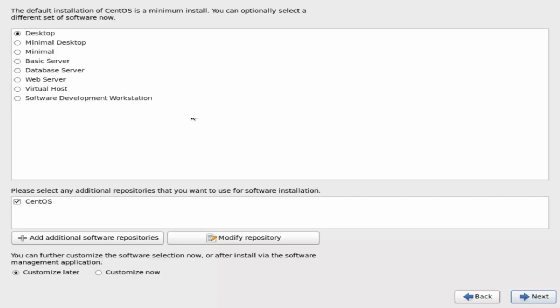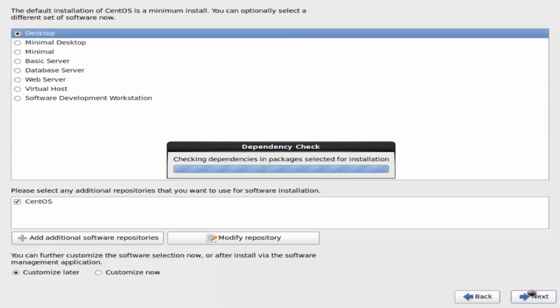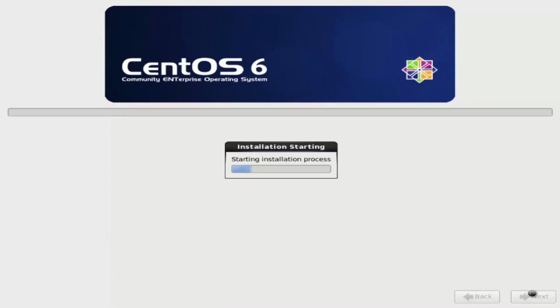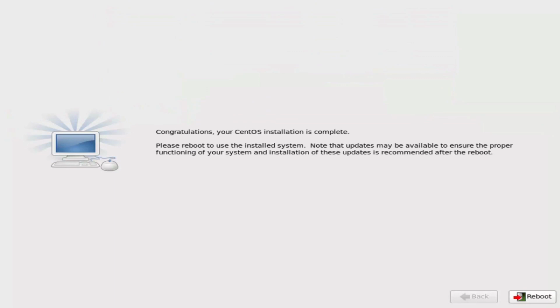To select the installation type, select Desktop and click Next to start the installation process. You can select a different set of software from the list. Click Reboot to restart the system. Note that after the system is restarted, you need to provide basic information to proceed further. The installation is complete.